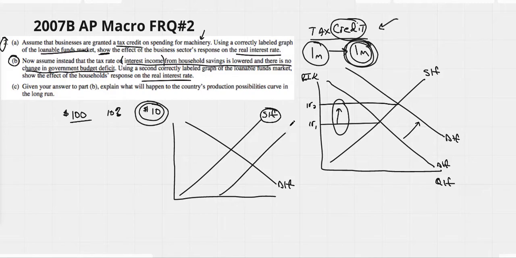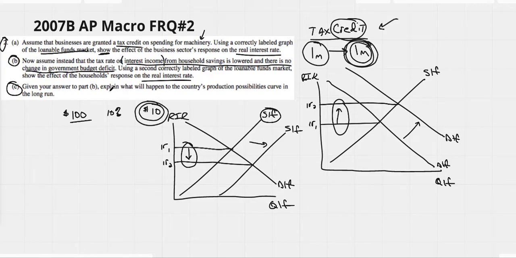Our supply of loanable funds would increase, driving down the real interest rate. Real interest rate on the vertical, quantity of loanable funds on the horizontal. Show that supply of loanable funds shifting to the right, and show that new interest rate lower.